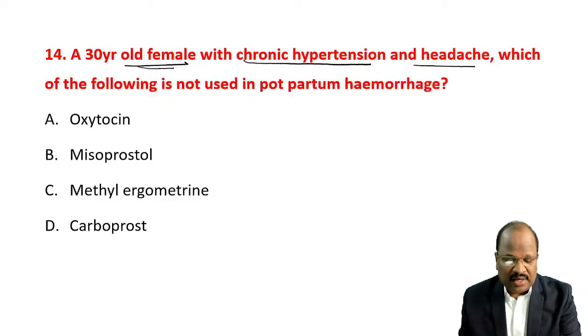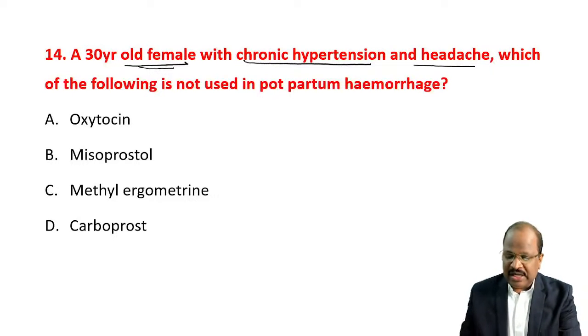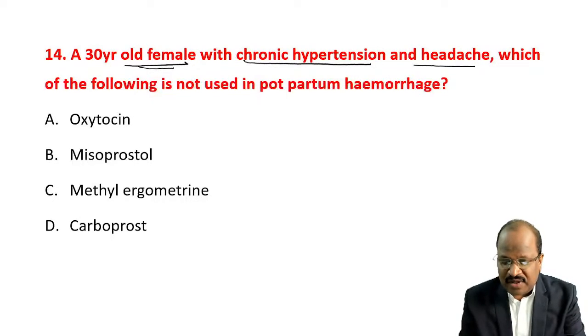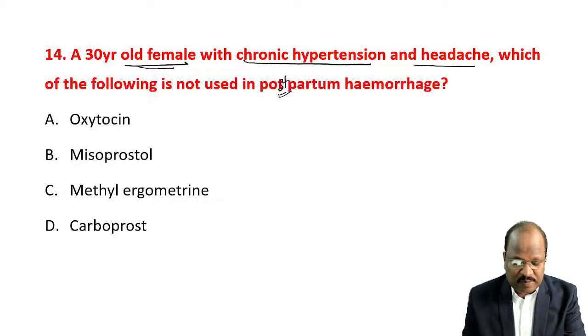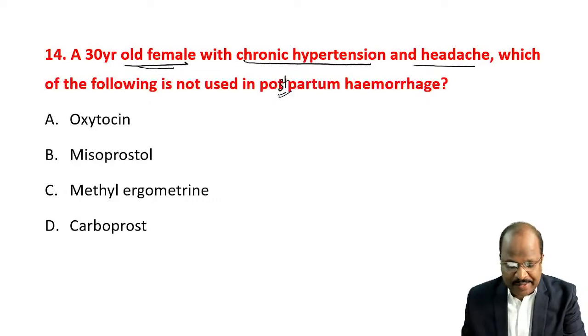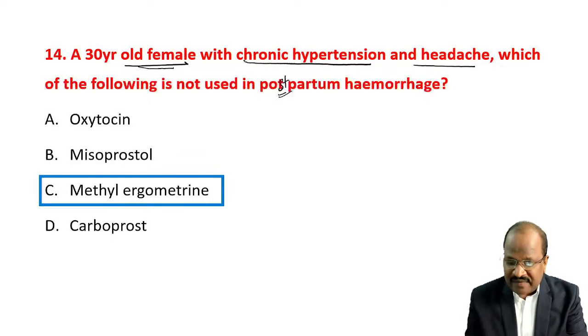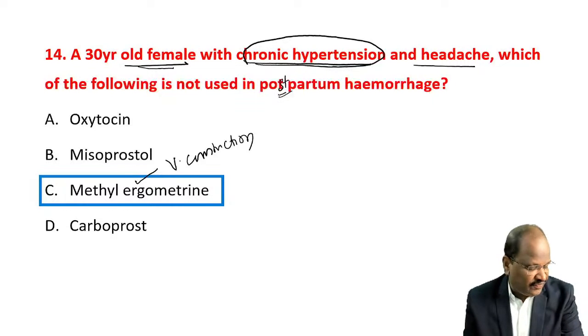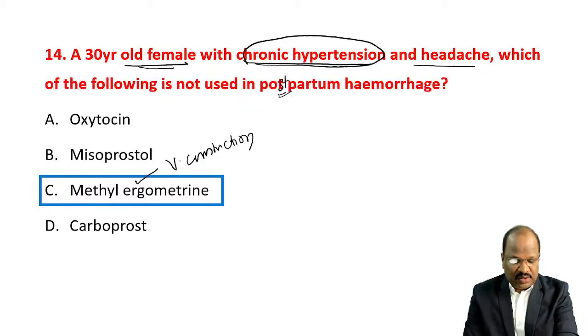Now, a 30-year-old female with chronic hypertension and headache, which of the following is not useful in postpartum hemorrhage? The answer should be methylergometrine because the patient has severe chronic hypertension. Ergometrine is a vasoconstrictor and will further worsen the BP. So definitely it's the answer.